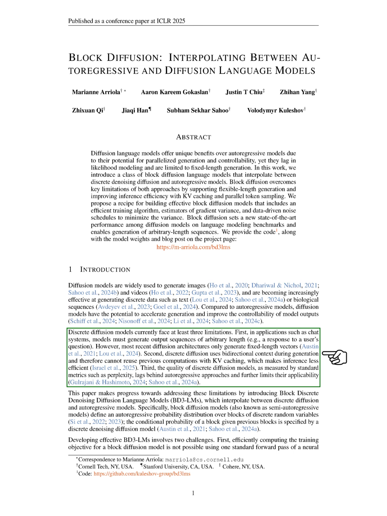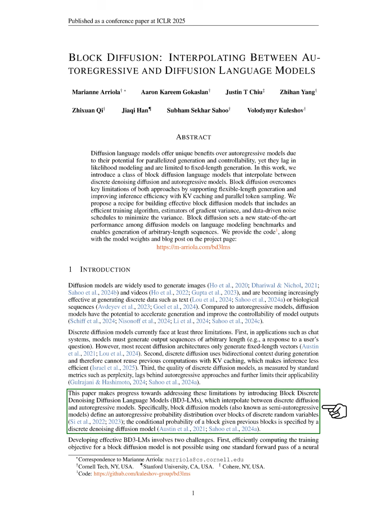First, they typically produce output sequences of fixed length, which is a problem for applications like chat systems that require responses of varying lengths. Second, these models use bidirectional context during generation, preventing them from reusing previous computations efficiently. Third, their quality, measured by metrics like perplexity, is currently lower than that of autoregressive models, limiting their use.